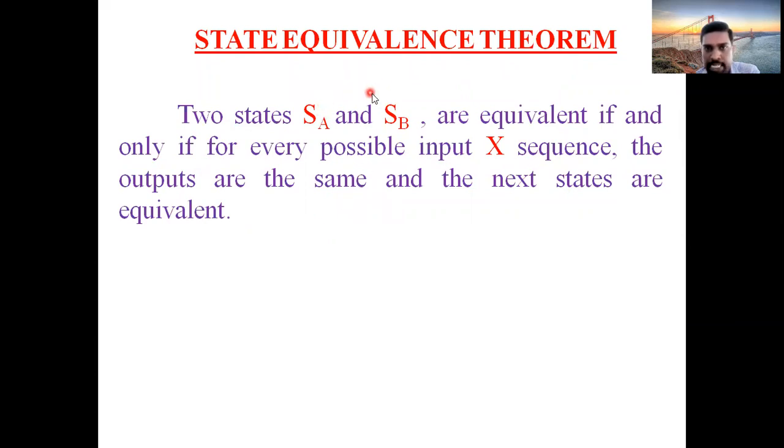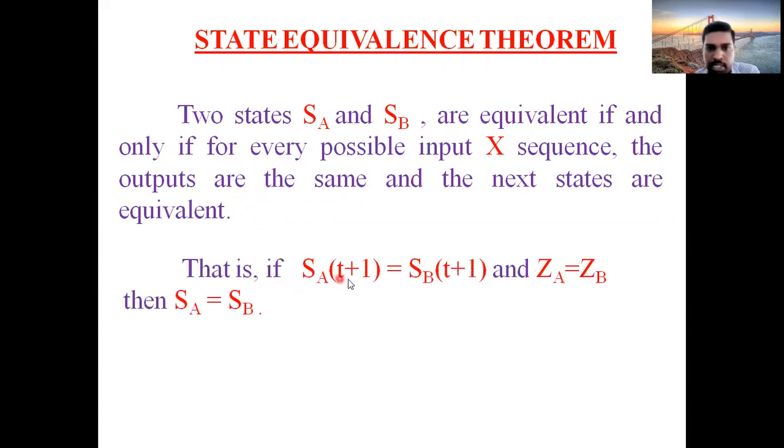You can say two states, for the time being, I take as SA and SB. I name it as SA comma SB. Two states SA and SB are said to be equivalent if and only if the outputs are the same and the next states are equal. Remember that this holds for any input sequence. Two states are said to be equal if and only if the outputs are the same as well as the next states are equal.